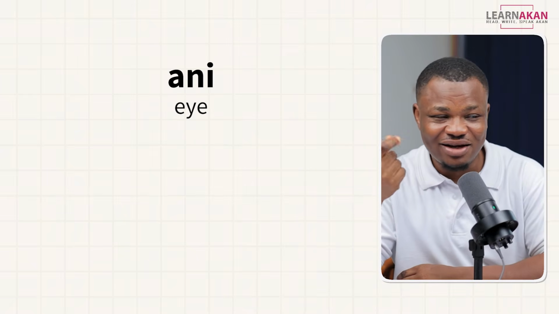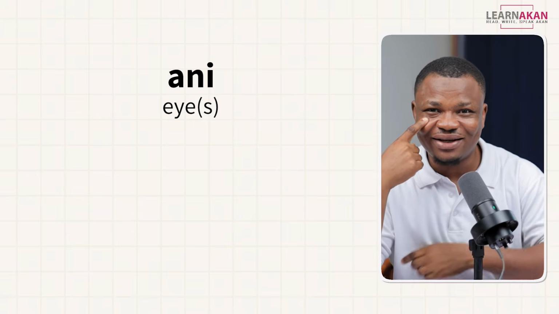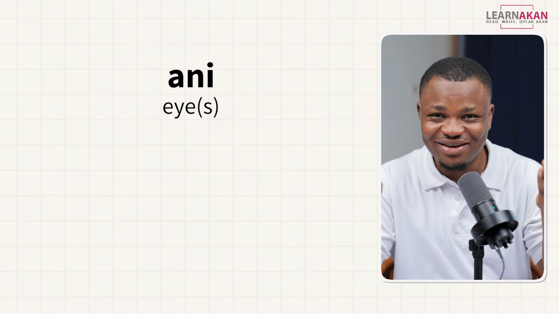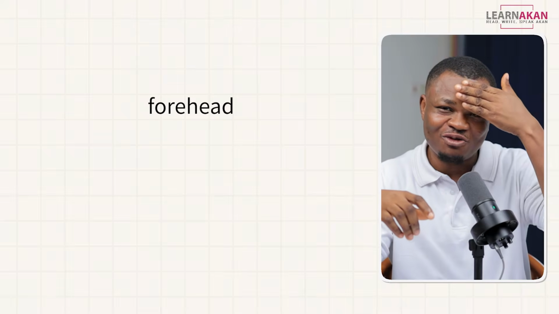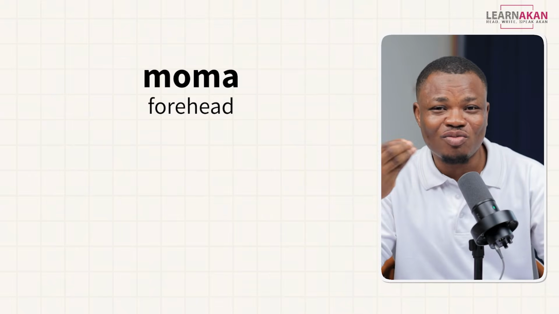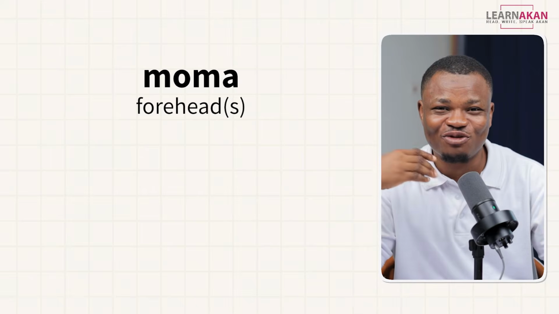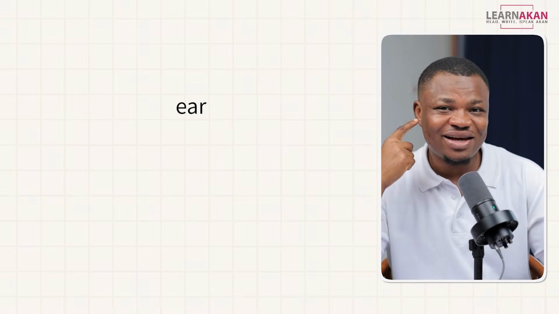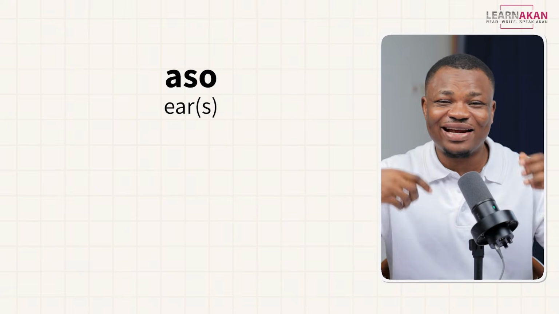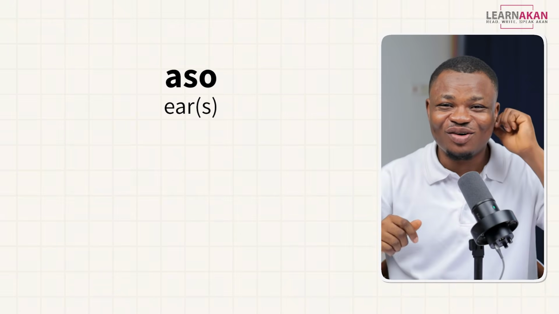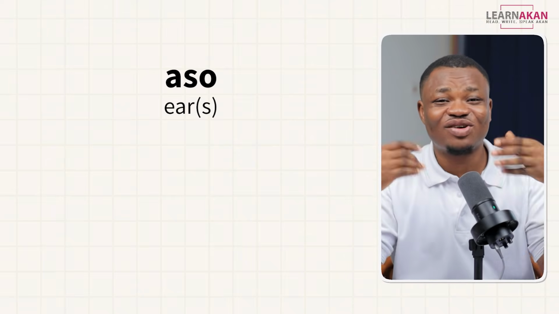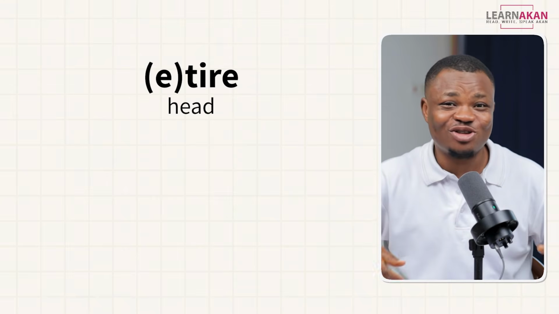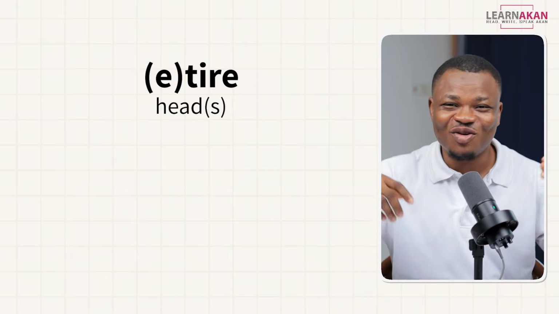If you take the eye, it is eni, right? And it doesn't matter whether you're talking about one eye or two eyes. It's still eni, all right? If you take the forehead, it is moma. And it doesn't matter the number of moma that you are talking about. It's still moma, okay? If you take the ear, it is asun. And it doesn't matter whether you're talking about one ear or multiple ears. It's still asun. If you take the head, it is itri. And it's itri, whether it's one head or multiple heads.